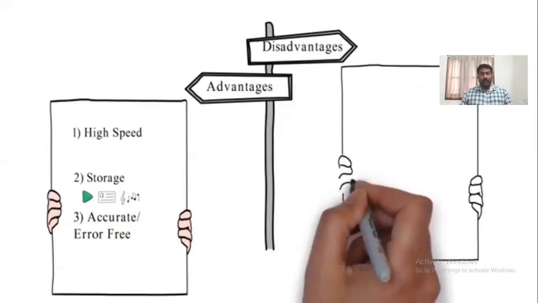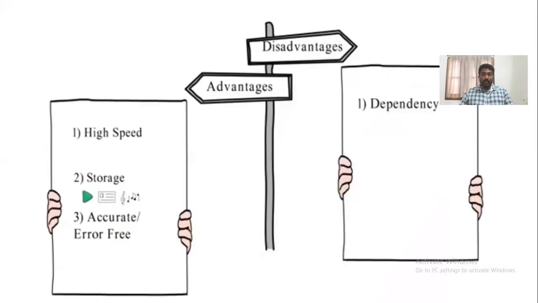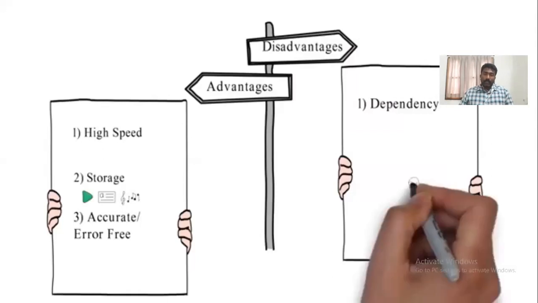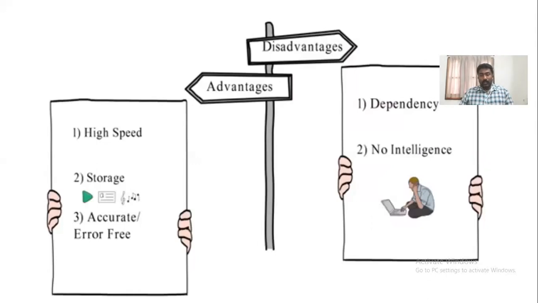Now go to the disadvantages. There are different disadvantages we have. One is called dependency. So what is called dependency? A computer does not do its own operations by itself. It has to depend upon any other person or being who operates it. And one more disadvantage in the computer system is that it has no intelligence. So what is called intelligence?